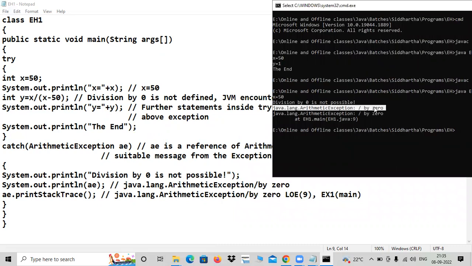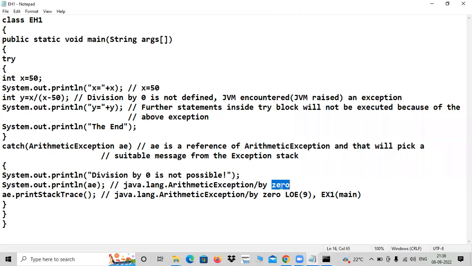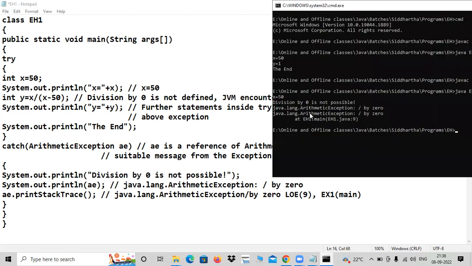Same thing. Is it not? Just I did not keep the colon. That's all. Ditto. I have written the same thing. Able to understand? But last one, observe the last one. What is the difference? This is the second one we are speaking about. What's the last one? Yes, line of error. Everything is there, just like the second statement.